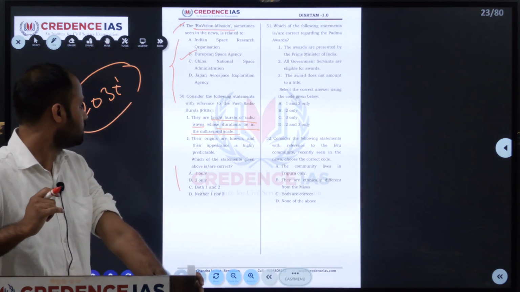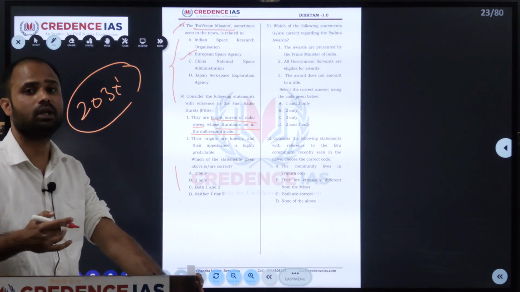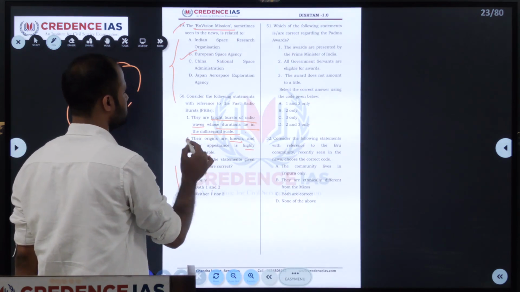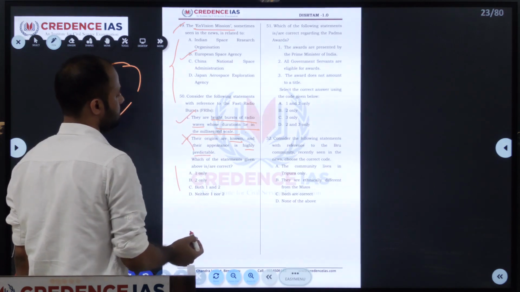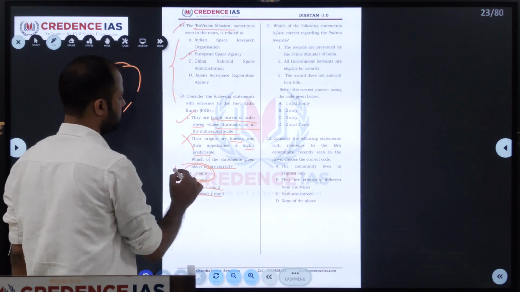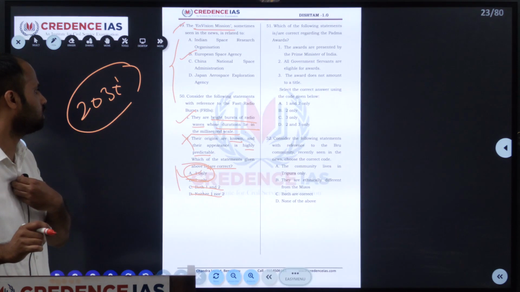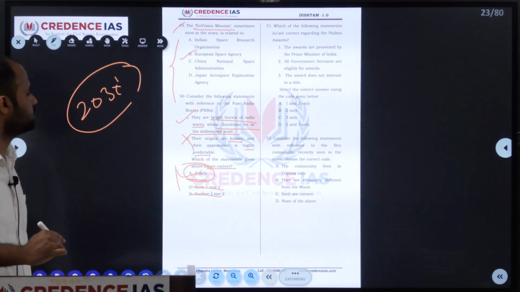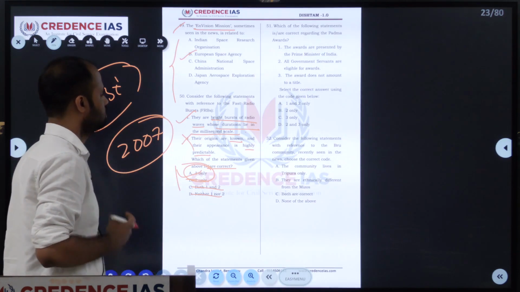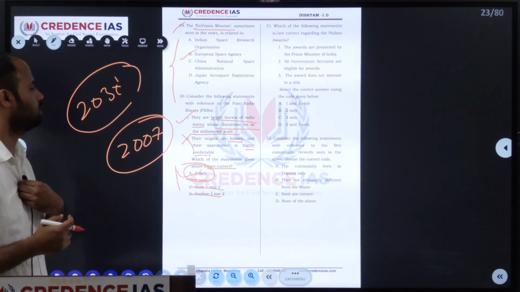Because of this, their origin is unknown and their appearance is highly unpredictable. They have given that it is known and highly predictable, so this one is wrong and the first one is right. They asked for the correct answer, so by eliminating 2, you end up with option A. So A is the right answer. They are bright bursts of radio waves whose duration lies in milliseconds. First it was identified in 2007. Still they are investing in research on fast radio bursts.